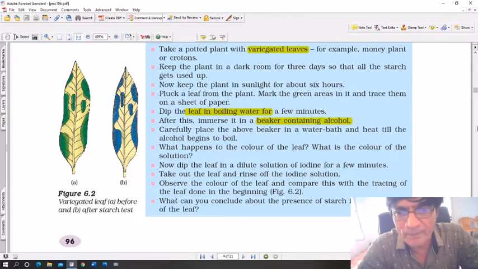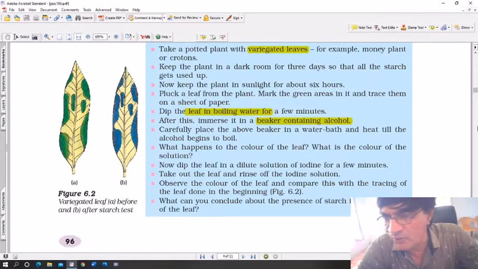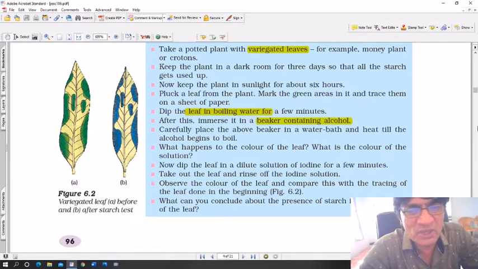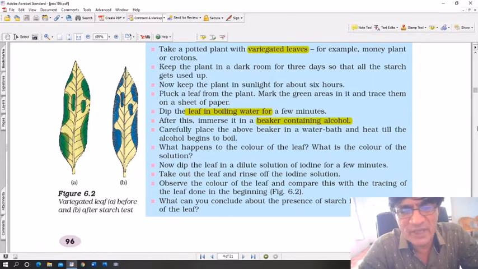What happens to the color of the leaf? What is the color of the solution? You see, it becomes colorless. After some time, the leaf will become colorless because all the starch which was produced gets evaporated. Now dip the leaf in a dilute solution of iodine for a few minutes. Take out the leaf and rinse off the iodine solution. Observe the color of the leaf and compare this with the tracing of the leaf done in the beginning. What can you conclude about the presence of starch in various areas of the leaf?